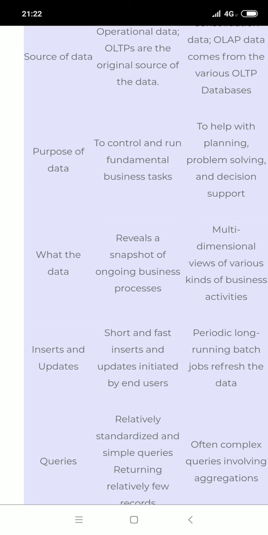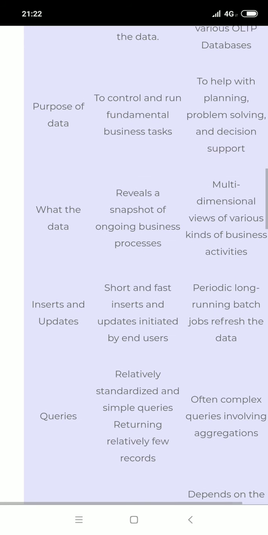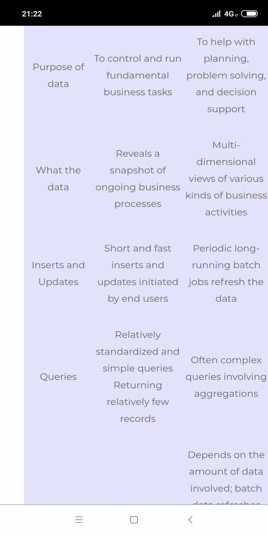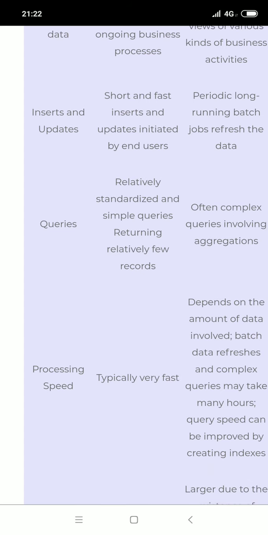What kind of data is in OLTP? It reveals a snapshot of ongoing business processes, while OLAP gives multi-dimensional views of various kinds of business activities. OLTP supports short and fast inserts and updates initiated by end users, while in OLAP periodic long-running batch jobs refresh the data. Queries in OLTP are relatively standardized and simple, returning relatively few records, while in OLAP they are often complex queries involving aggregation.